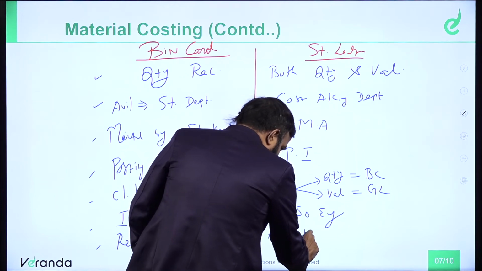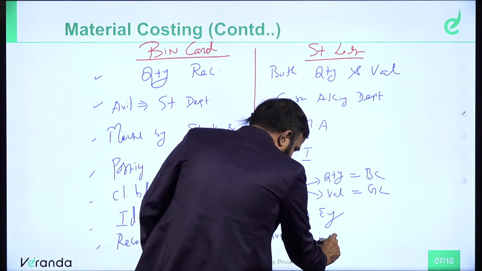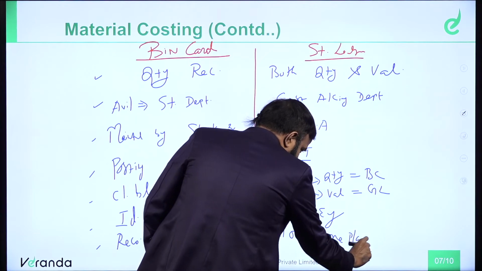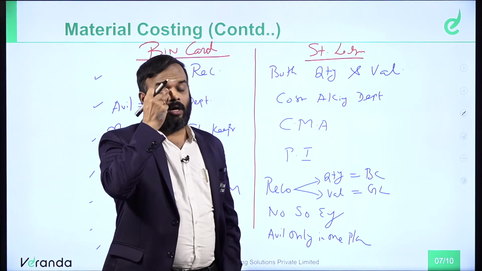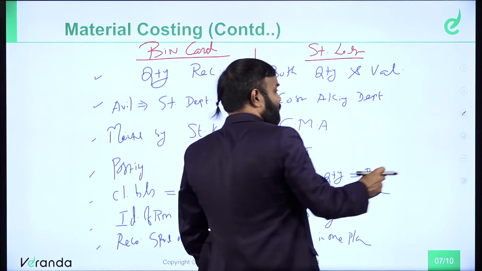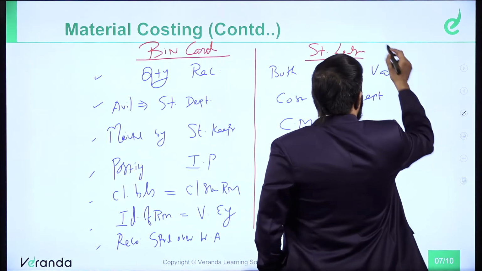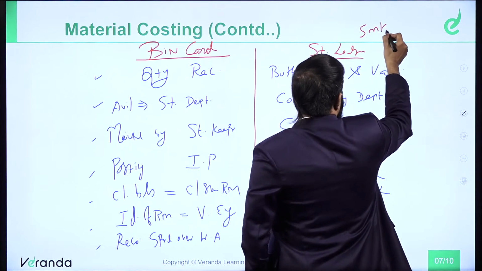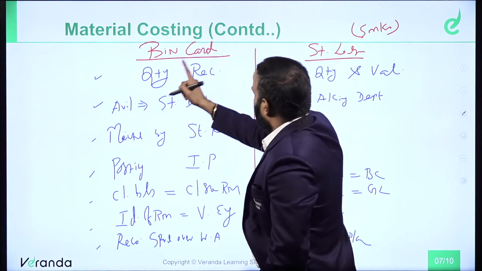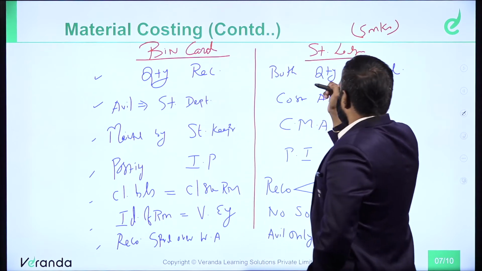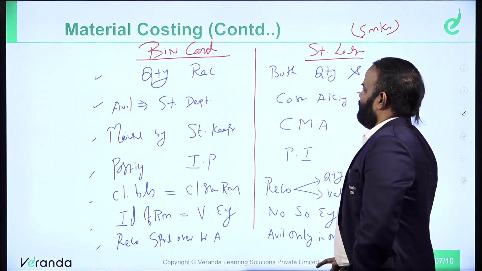Available only in one place. So this is the difference between bin card versus stores ledger. Frequently asked question, 5-mark question. So what is the difference between bin card and the stores ledger? Bin card is a quantitative record. Stores ledger is both a quantity and value based record.